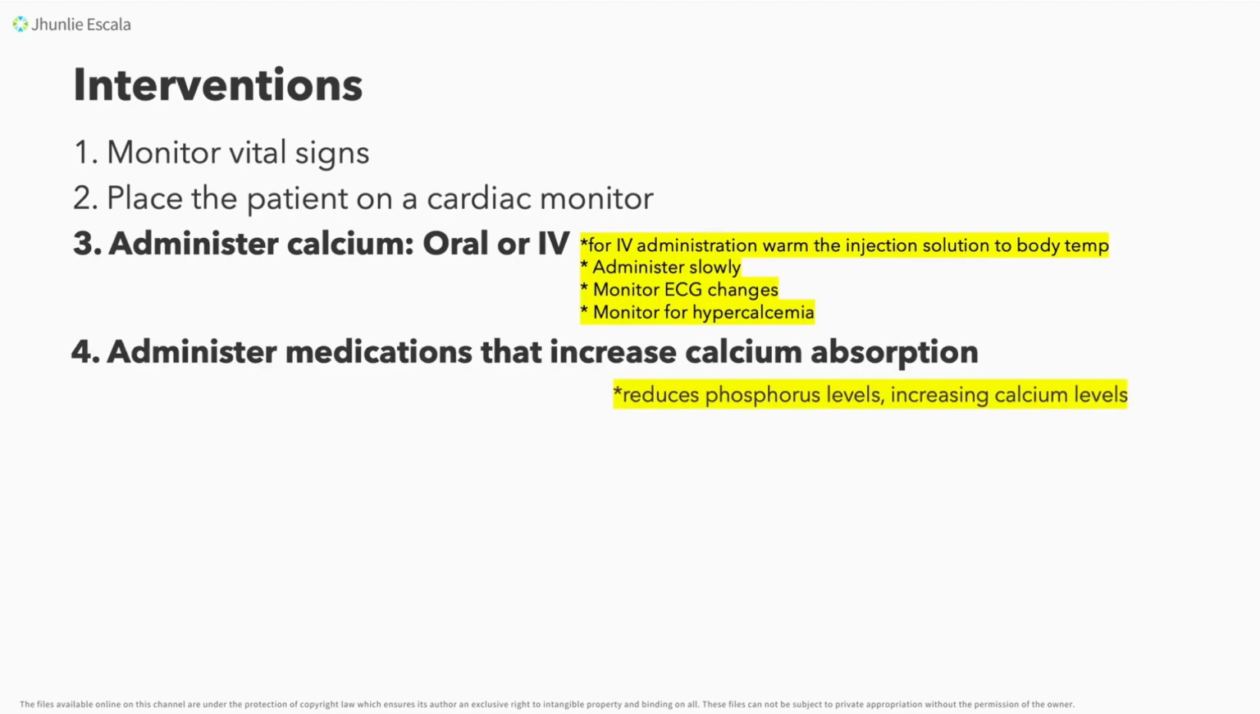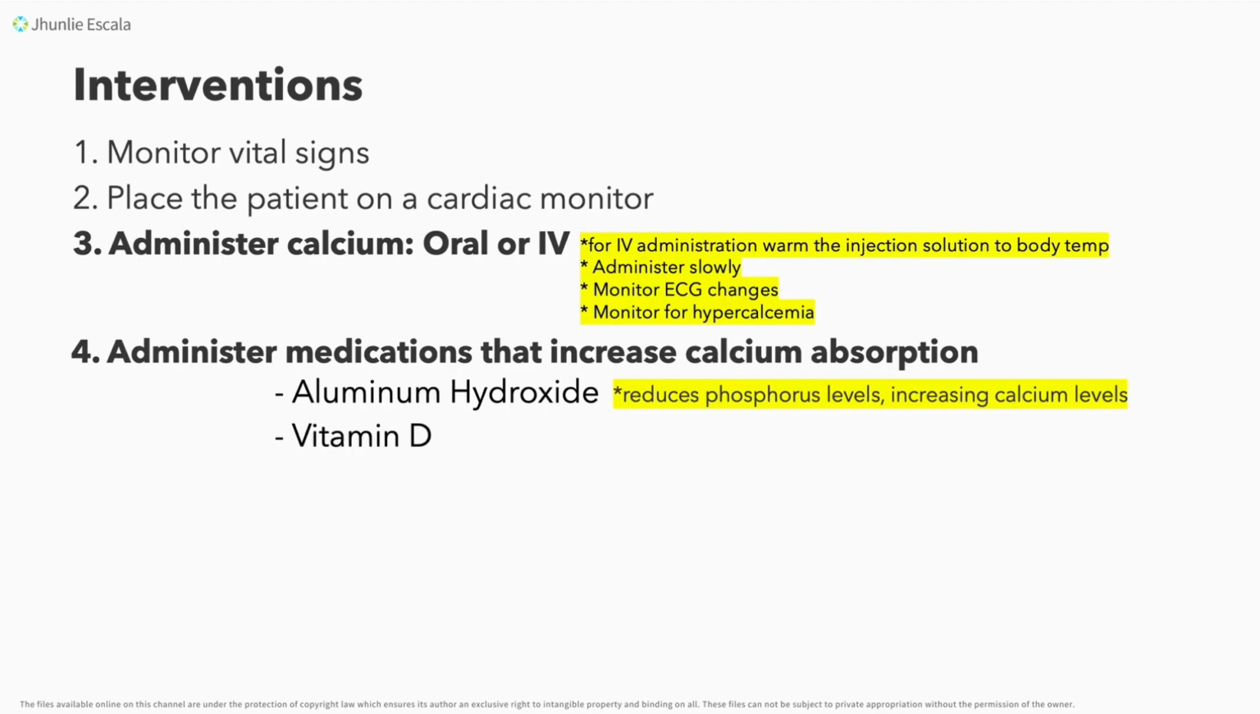Okay, so also, kapatid, we need to administer medications that increase calcium absorption. So, what are these medications? Number 1 is your aluminum hydroxide, which reduces phosphorus levels, hence increasing your calcium levels. Again, aluminum hydroxide reduces your phosphorus levels, thus increasing your calcium levels. So aluminum hydroxide, kapatid, will increase the absorption of your calcium in the GI tract.